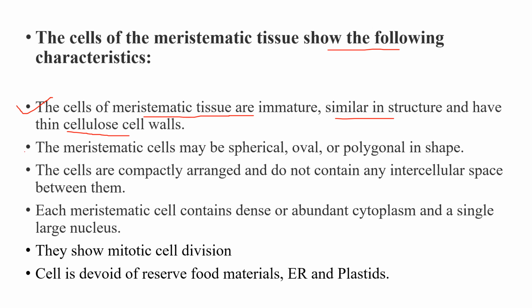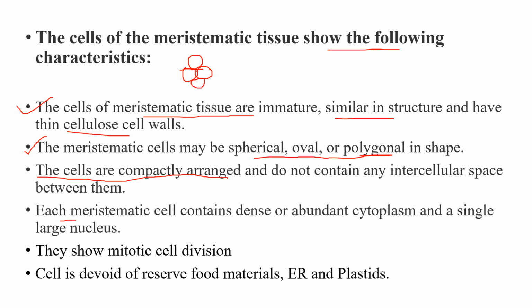Secondly, the meristematic cells may be spherical, oval or polygonal in shape. That means it varies in shape. The cells are compactly arranged. Compactly means they do not have any intercellular space between them.